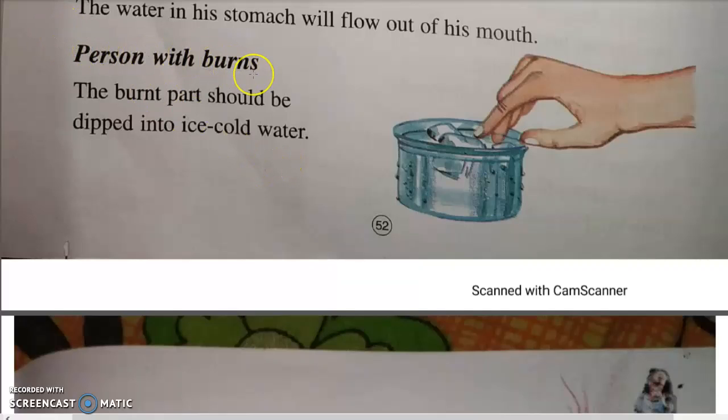Person with burns. Suppose a person is burnt. What can be done? The burnt part should be dipped into ice cold water. Suppose while cooking, your mummy burns a finger. What can be done? She has to dip her finger into ice cold water, that means into the cold water. So you can add cubes of ice into the water.